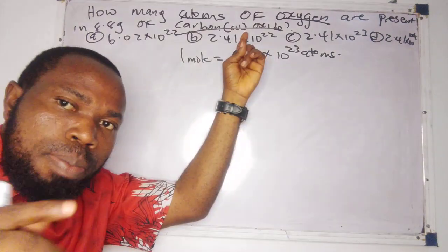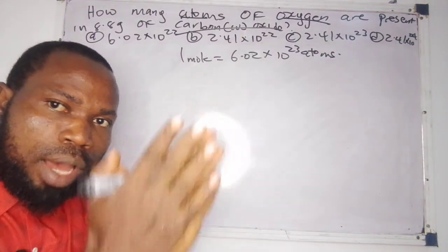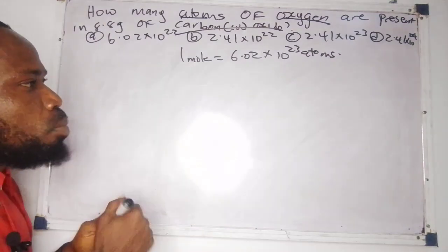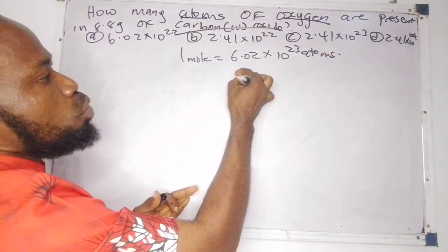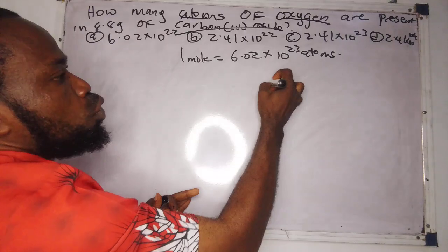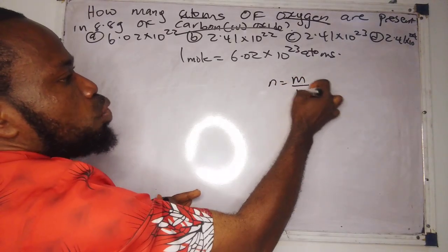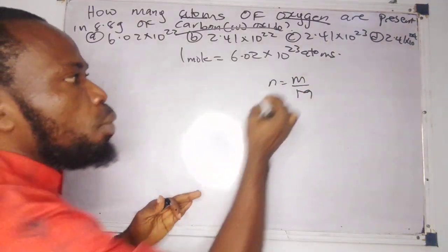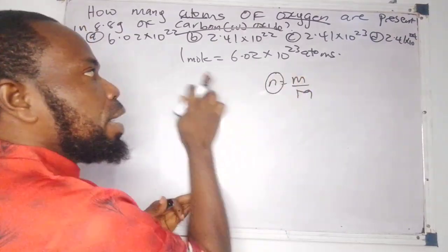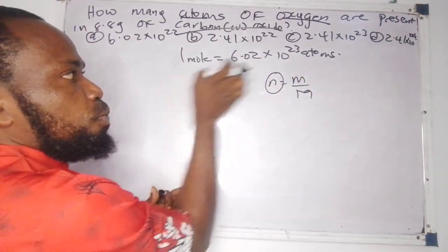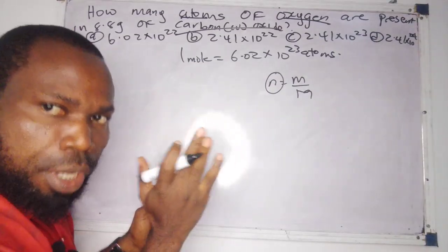If they had given us the mass of oxygen, it would have been very much easier. What you would have done is convert the mass of oxygen given to moles. Number of moles is equal to mass over molar mass. When you get the number of moles, you can relate it: this many moles gives X, so you cross multiply and get your answer.